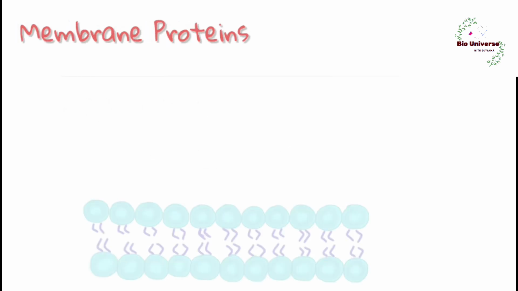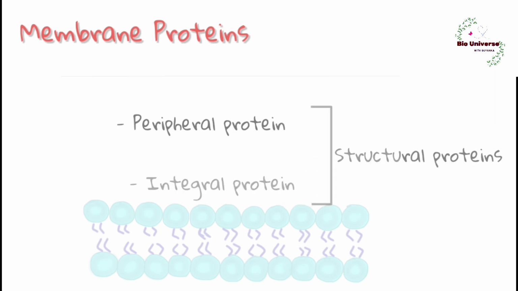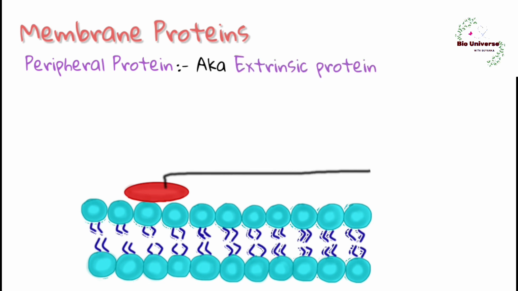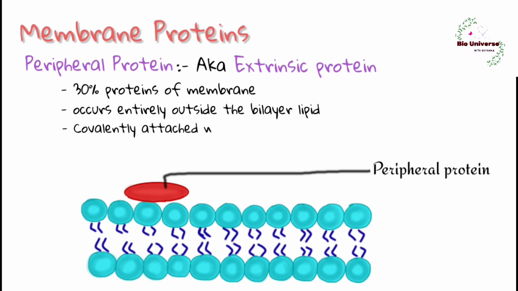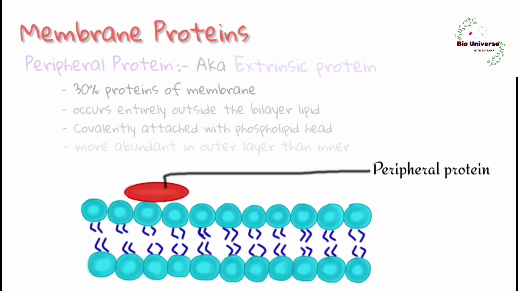Membrane proteins. Two types of proteins present in the membrane are peripheral and integral proteins, which are structural proteins. Peripheral proteins are also known as extrinsic proteins. 30% of the proteins are peripheral. These protein molecules occur entirely outside of the lipid bilayer. They are covalently attached to the phosphate head and non-covalently to integral protein. Proteins are more abundant on the extracellular side of the membrane as compared to the cytoplasmic side.